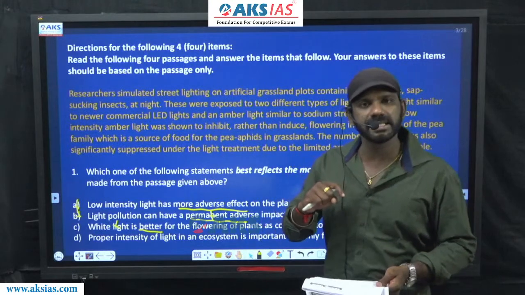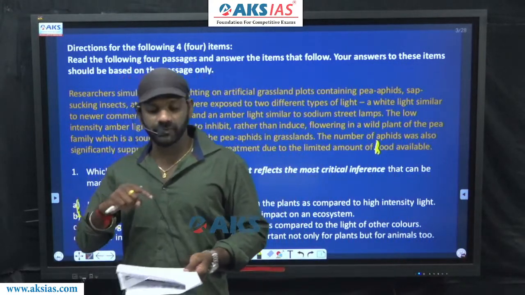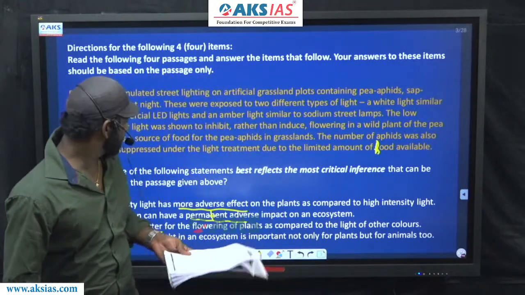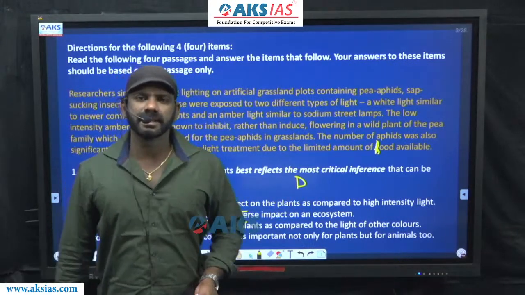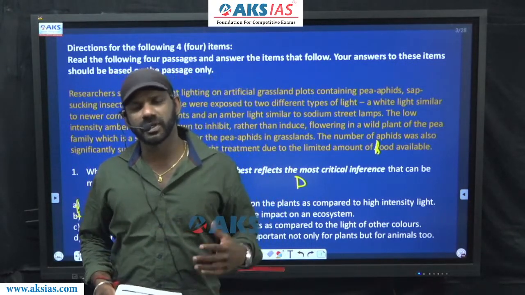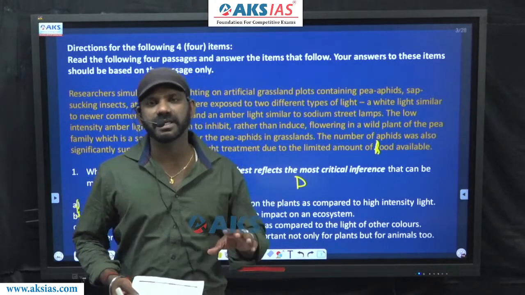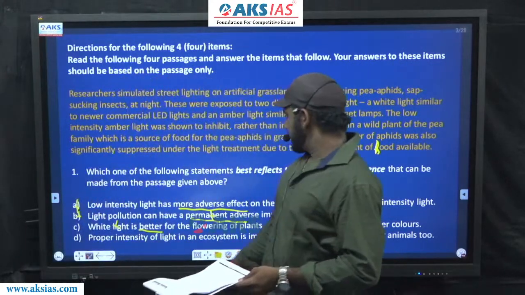So D contains details that find mention in the paragraph. This is an inferential question. The answer to this question must be option D. As I said, in the case of an inferential question, if we are asked to find out what is inferred from the paragraph, what can be concluded from the paragraph, we need to go for an option that finds mention in the paragraph. Clear?